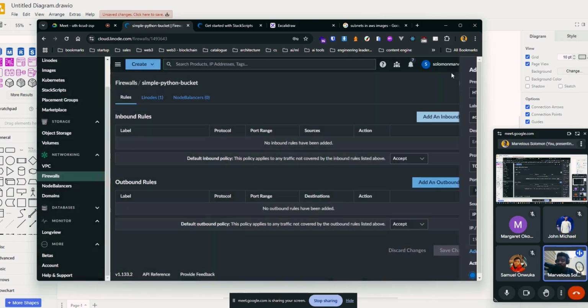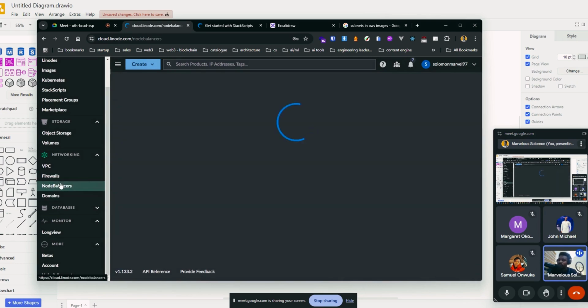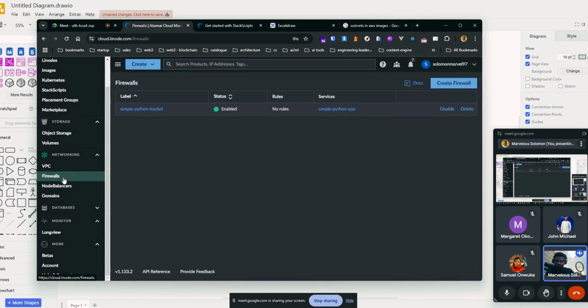Okay, so firewalls are great, very good. You can also configure what goes out here, so you can add outbound rules. For example, you build applications, and some of those applications are required to make API requests to other applications, but then you've blocked everything in the outbound rule and it doesn't work, and you say, oh, it's